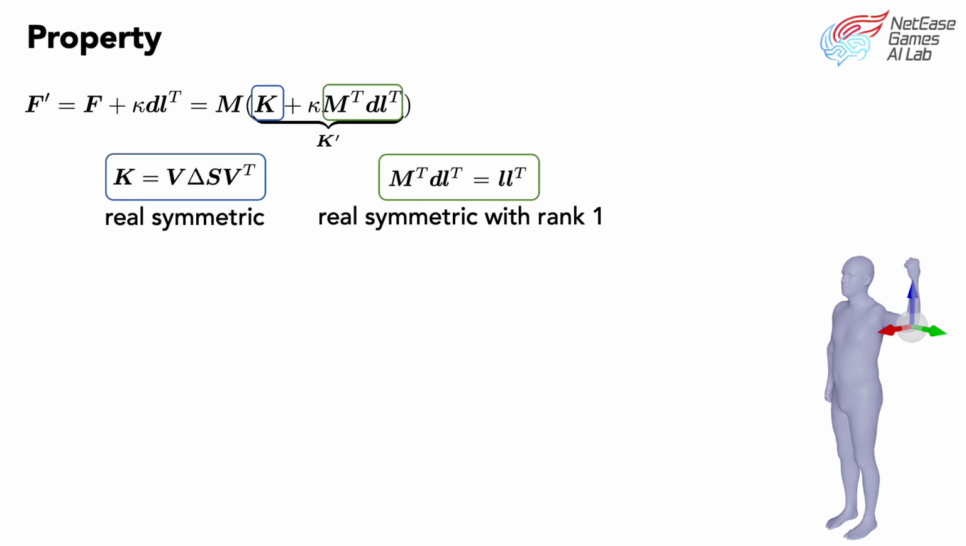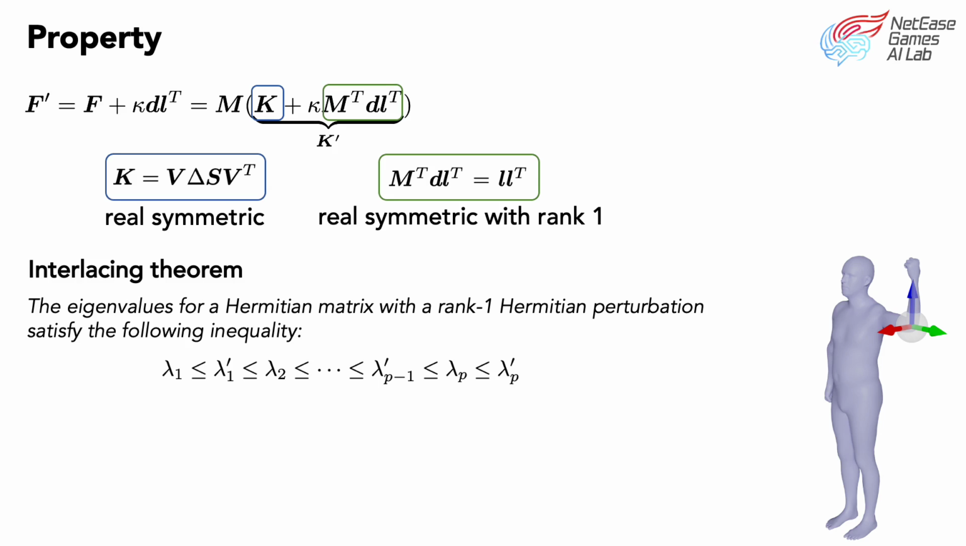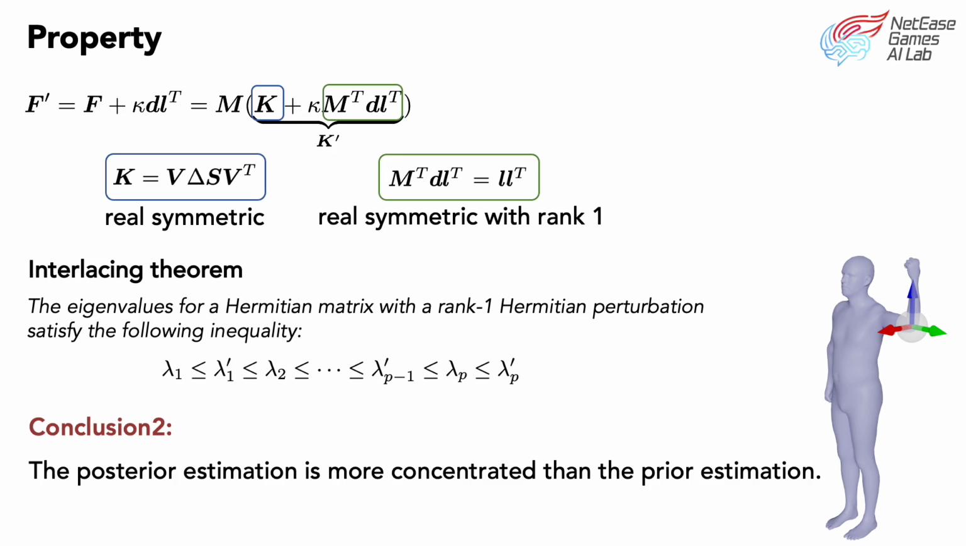Furthermore, a property can be derived. Posterior parameter F' can be reformulated as the multiplication of the same mean term M and a new concentration term K'. Two components of K' are both real symmetric. And the rank of the right term is 1. According to the interlacing theorem, it can be proved that the eigenvalues of K' are larger than the eigenvalues of K. As the eigenvalues of the concentration term reflect the confidence of the distribution, we can conclude that the posterior estimation is more concentrated than the prior estimation.